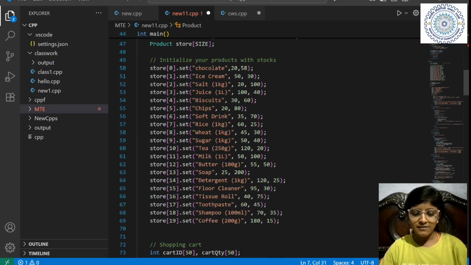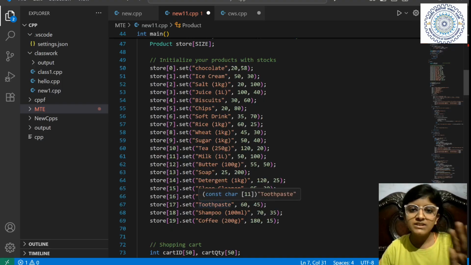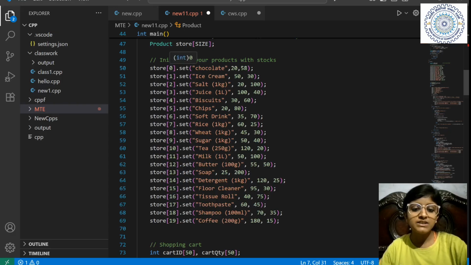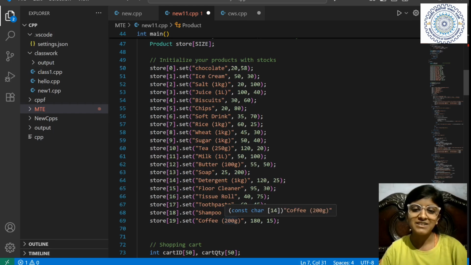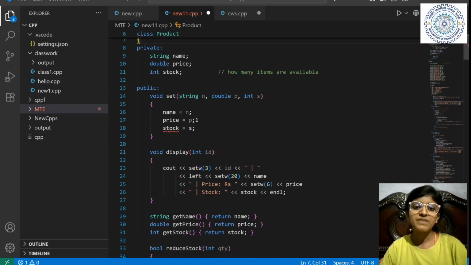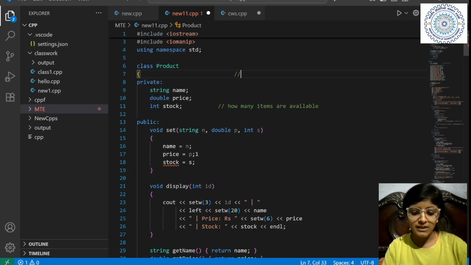See, I'll first show you. I have made these objects. Leave this, don't look at this. Just see the items I have added: 20 items, 0 to 19. The store will surely have many more than this, but I have added these. And for so many items, I have made a class. I made a class because I have to manage so many items. So we have made a class which is named Product.